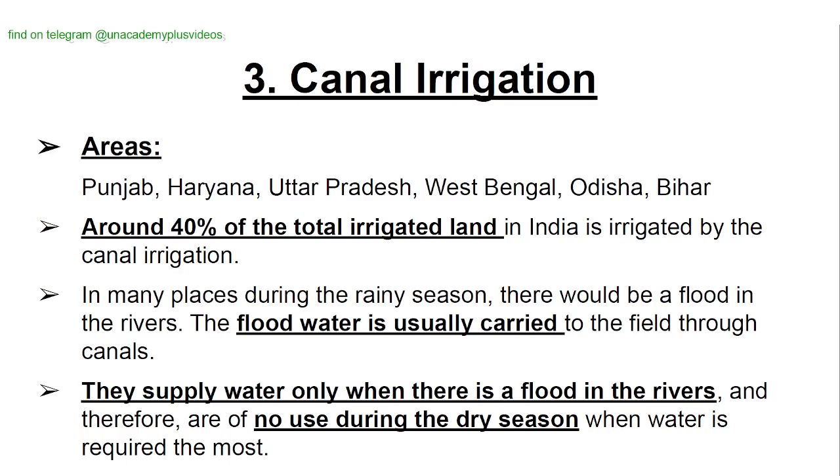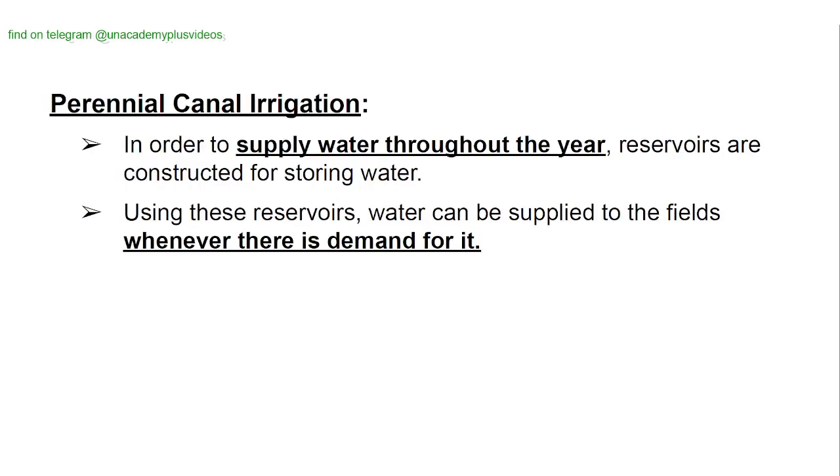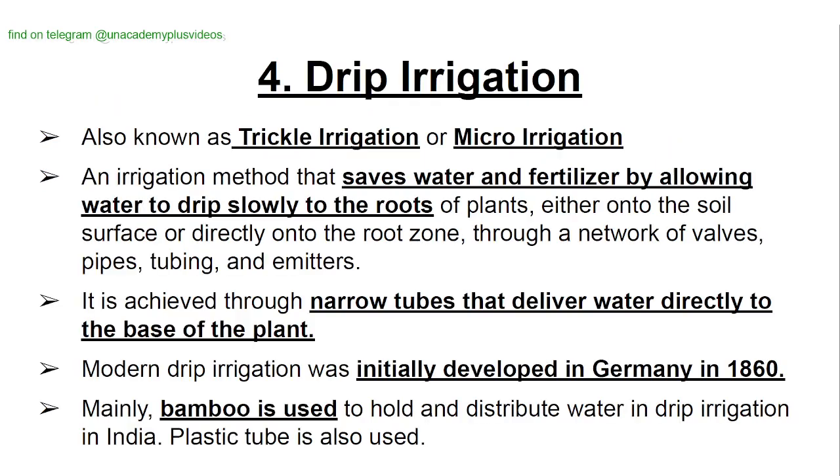In many places, during the rainy season, there would be a flood in the rivers. The flood water is usually carried to the field through canals. They supply water only when there is a flood in the rivers and therefore are of no use during the dry season when water is required the most. Perennial canal irrigation: in order to supply water throughout the year, reservoirs are constructed for storing water. Using these reservoirs, water can be supplied to the fields whenever there is demand for it.